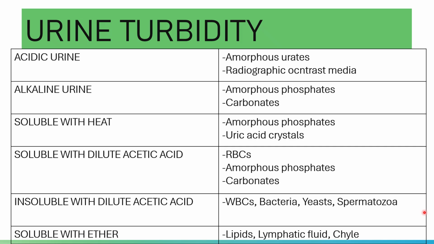WBCs, bacteria, yeasts, and spermatozoa are insoluble in dilute acetic acid.